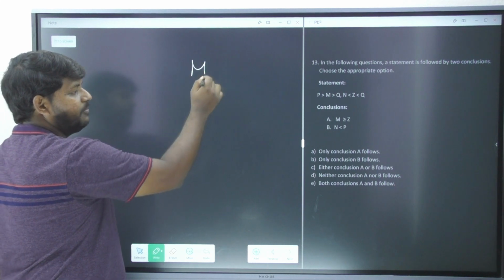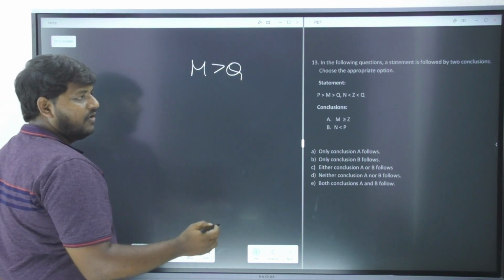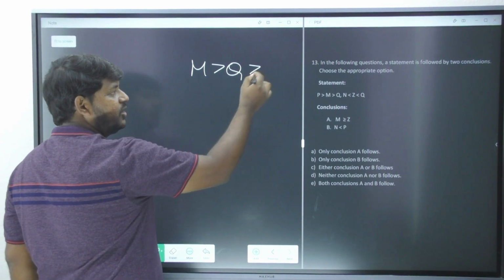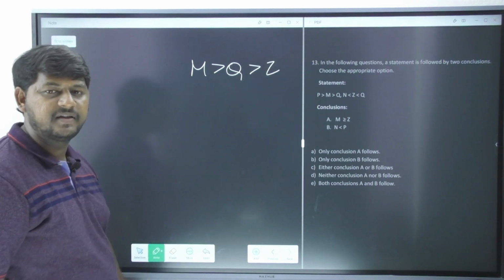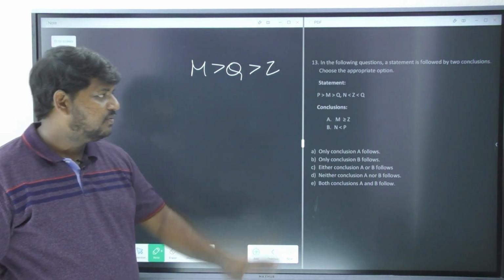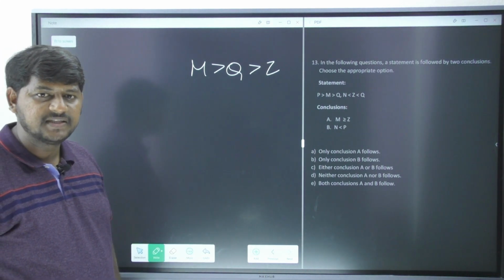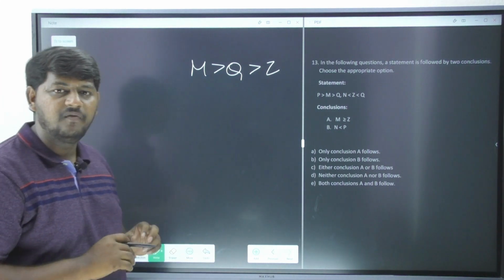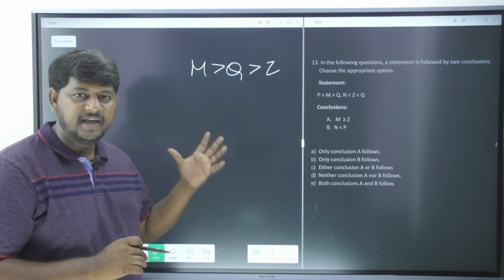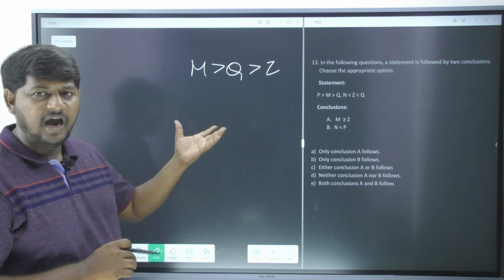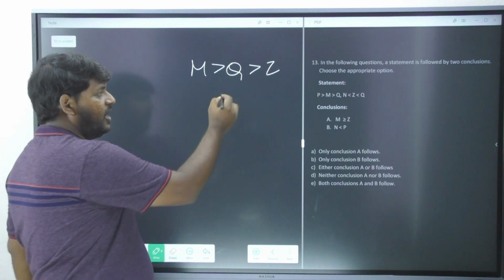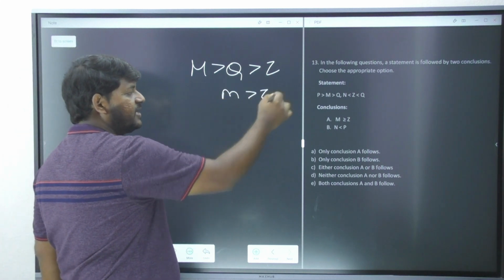Observe here, M greater than Q. When Z is less than Q, if you reverse it, it is going to become Q greater than Z. Am I correct? When both of them interchange their places, obviously the symbol has to change. Now the rule says very clearly, the least symbol. Here I don't have to tell you the least symbol. There is only one symbol, that is greater than. So the answer is M greater than Z.